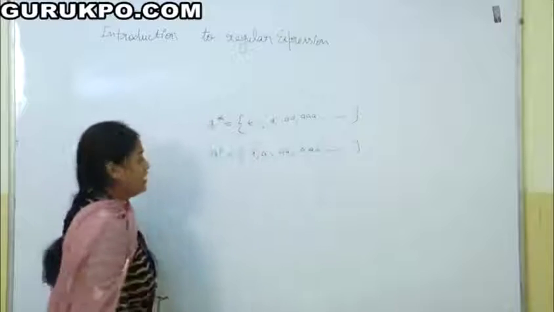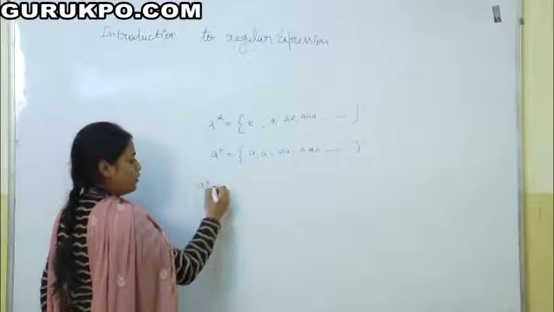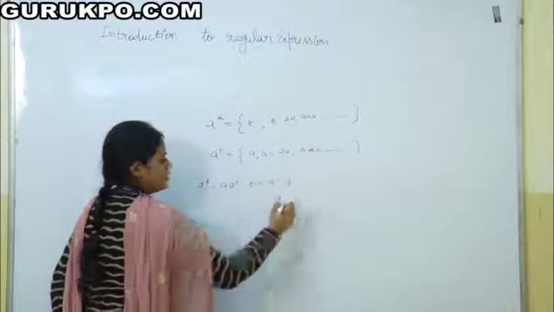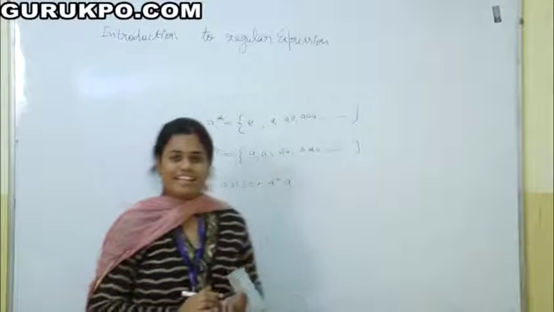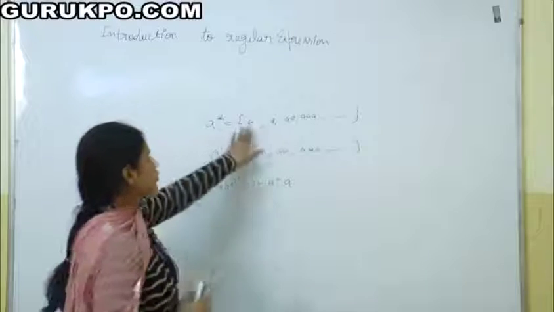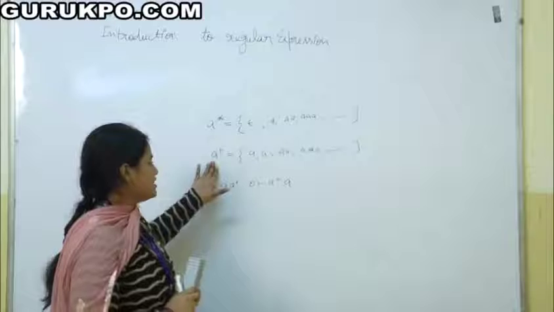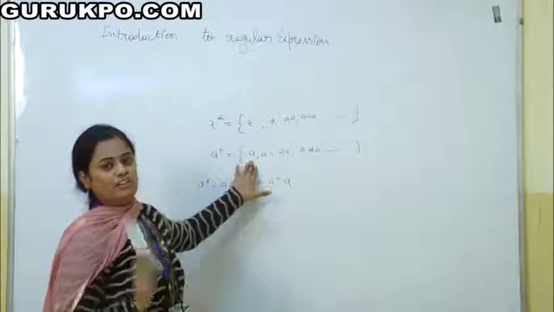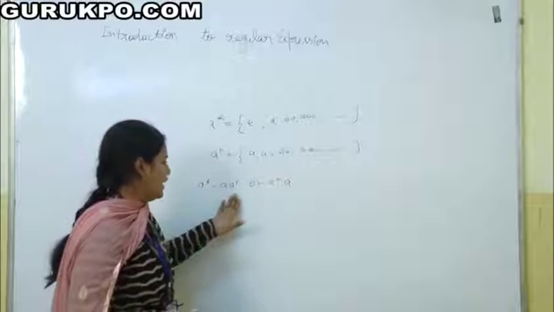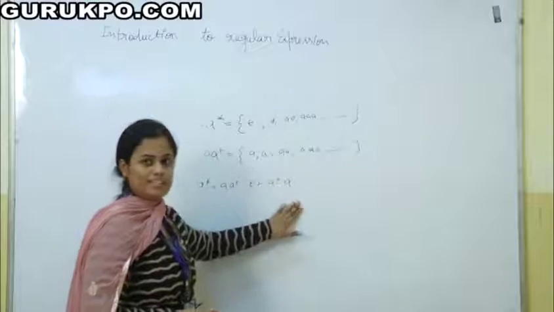So we can say A star is equal to A plus or A plus A. It is clear that Kleene closure, star, also includes null, and A plus does not include null. That is why we are writing here A star is equal to A plus or A plus A.